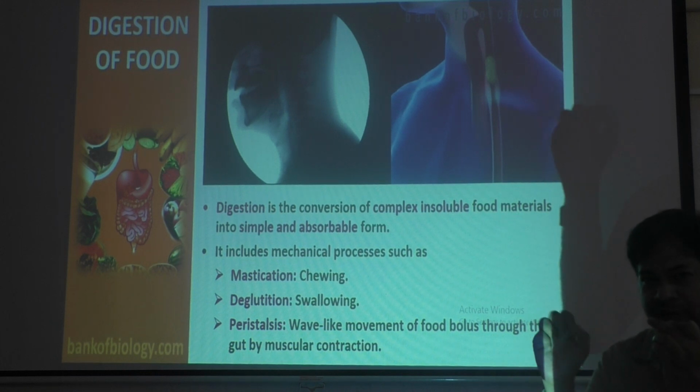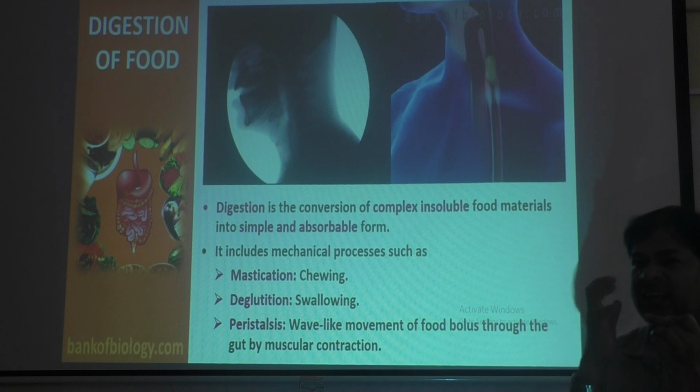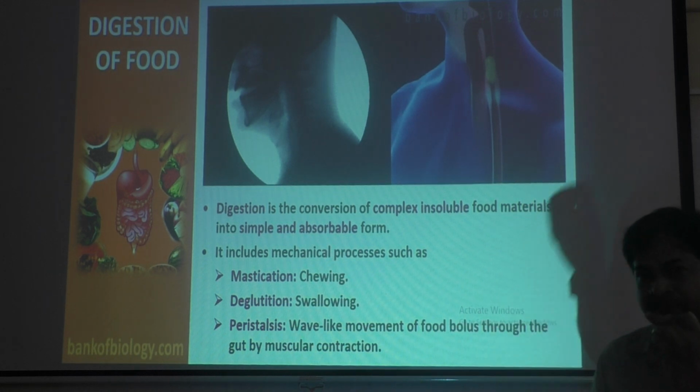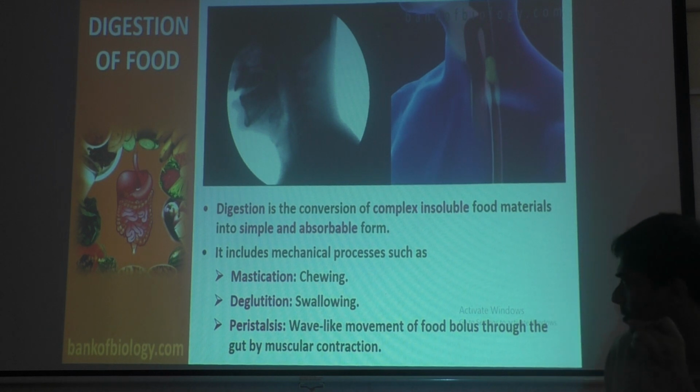Mastication is chewing. Then deglutition means swallowing. When we take food into the mouth, teeth help for cutting, tearing and grinding the food, that is called chewing. Then saliva mixes with the food, and before it goes to the esophagus, it is swallowed. That is called deglutition.